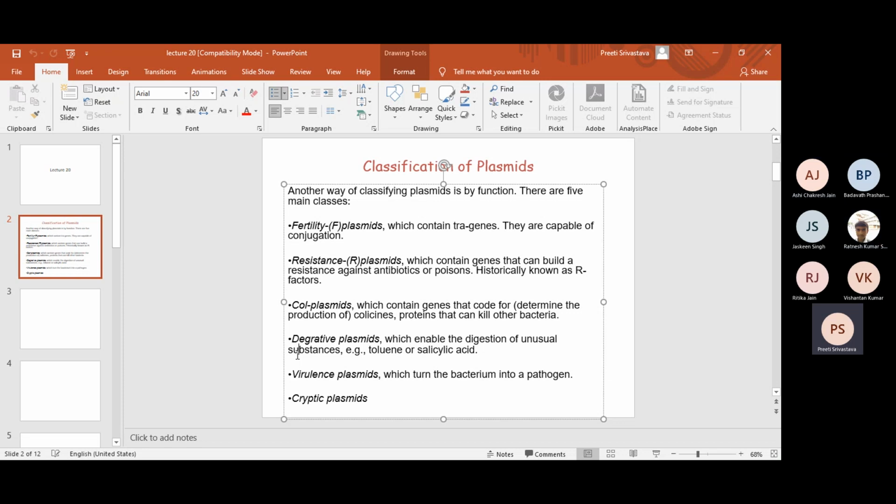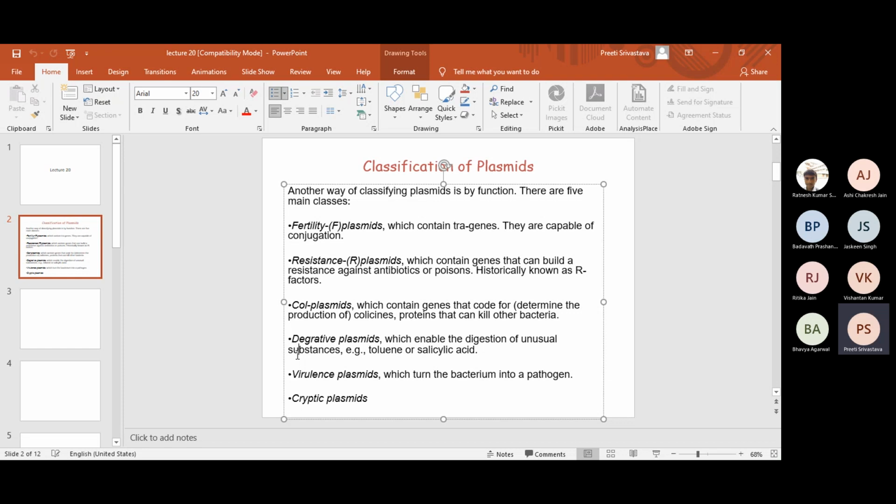So plasmids can be classified in a number of ways. First classification is based upon the function. For example, fertility plasmids were named as F. Resistance plasmids were named as R because they conferred resistance to certain antibiotics. Col plasmids were named as col because they were producing a compound called colicin, which can kill other bacteria. It was a bacteriocin. So these plasmids were named as col plasmids, and the example is ColE1.